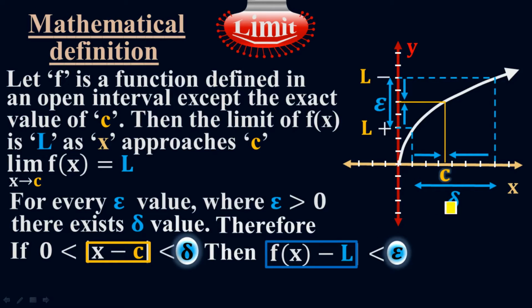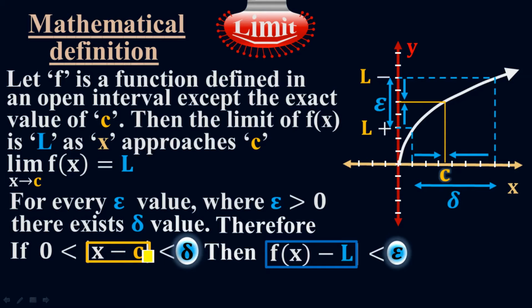For every epsilon, there exists a delta value. They are interrelated with each other. They depend on each other. The region from here up to there between these two blue lines is my delta. This region is my delta. So for every epsilon which is greater than 0, there exists a delta value.